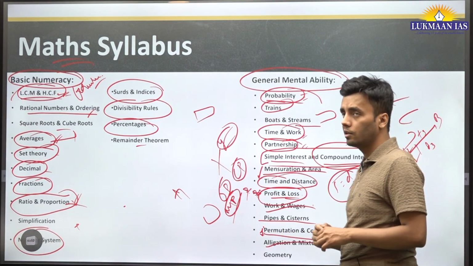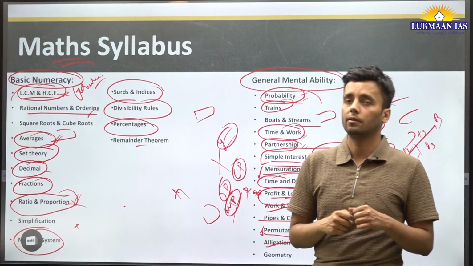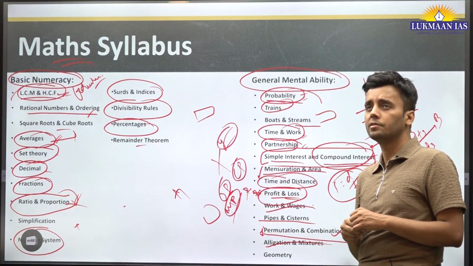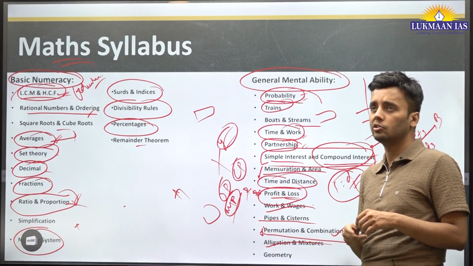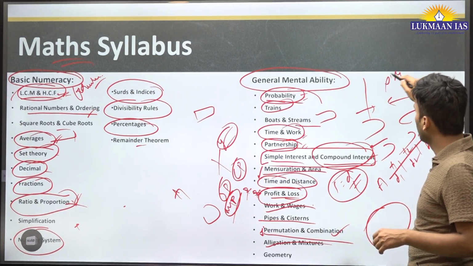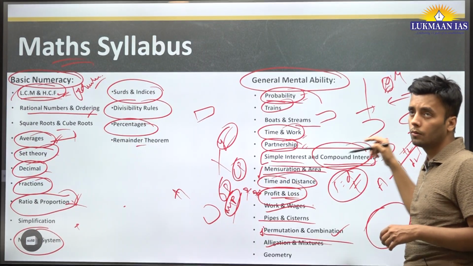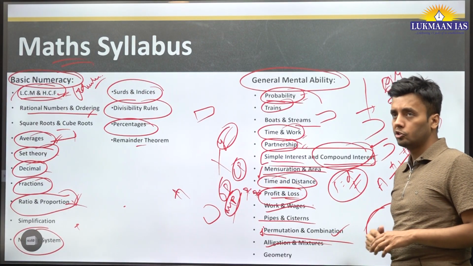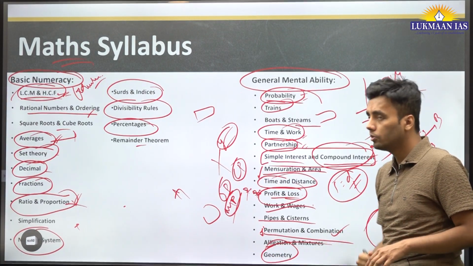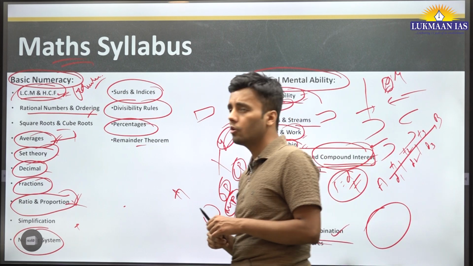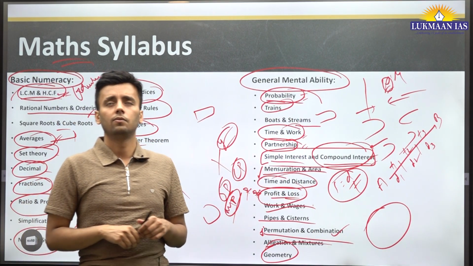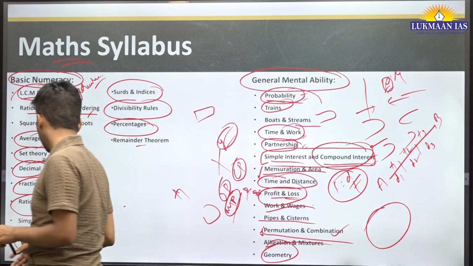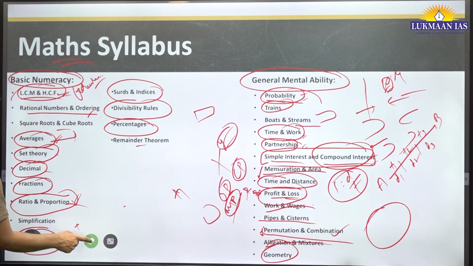Alligation and mixture, as I gave you an example: brass and gold, or any other alloy like copper and silver, are mixed in the ratio x is to y. What is the amount of gold or any other element present in that mixture? And finally, geometry. You are expected to know the basic formulas, like the area of a circle and the area of a square. So this is an overall view of what is asked.